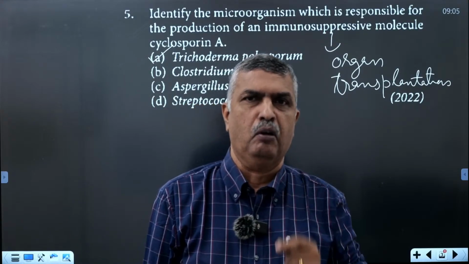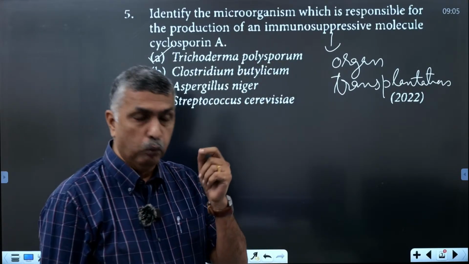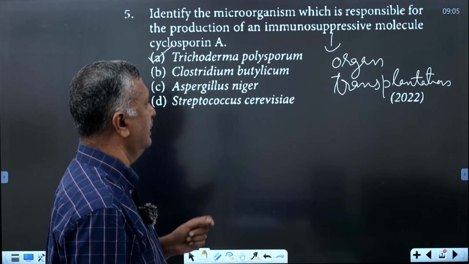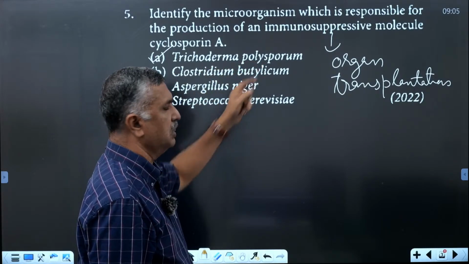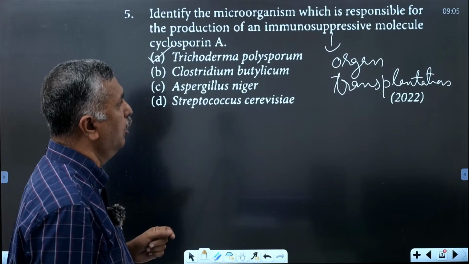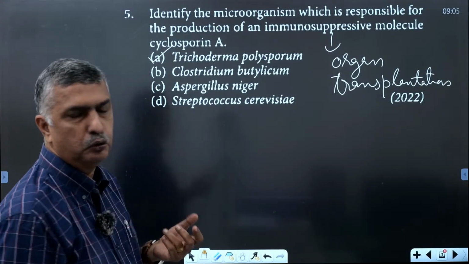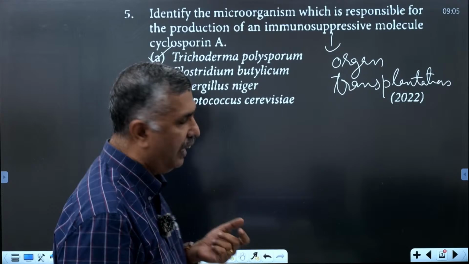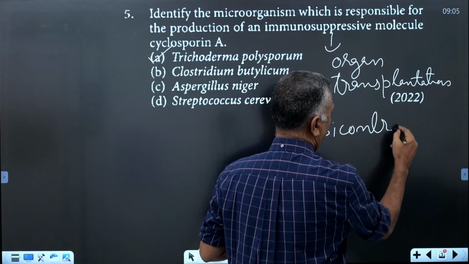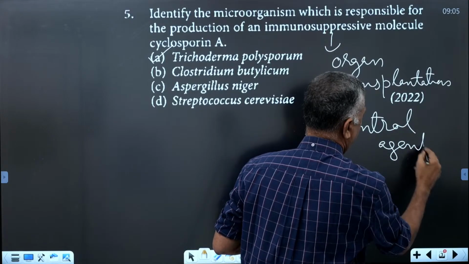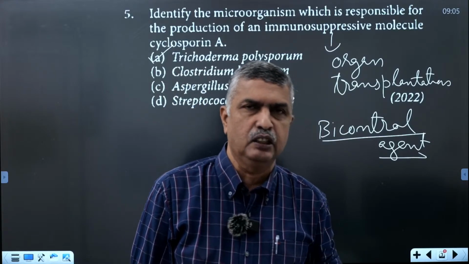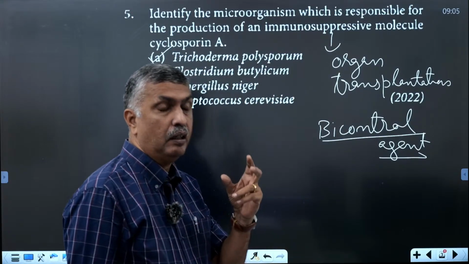You have heard about the Trichoderma fungus. Trichoderma is applicable for two purposes. One species, Trichoderma polysporum, is used as an immunosuppressive agent or bioactive molecule, and another Trichoderma species is used as a biocontrol agent, mainly for controlling plant pathogens.